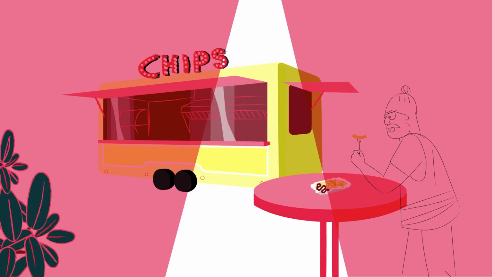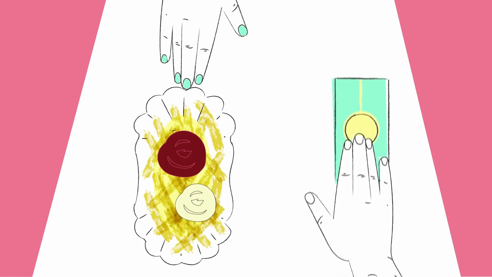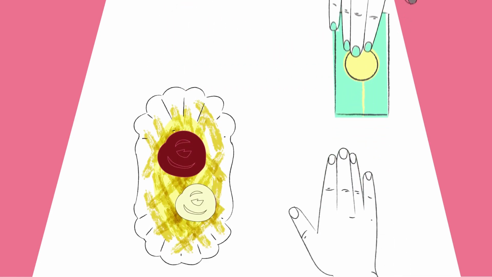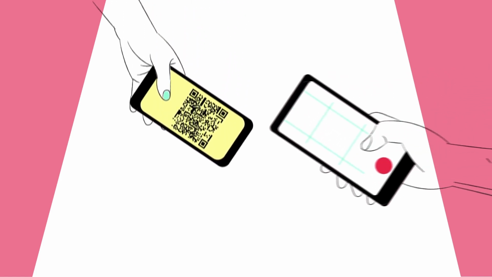Kalle has finished work and treats himself to fries with ketchup and mayo. He pays with the work tickets from his garbage collection. The vendor accepts the tickets but voids them. He cannot use them again. The ticket is not money. The ticket only records how much Kalle has worked. Sometimes Kalle also pays via his cell phone.